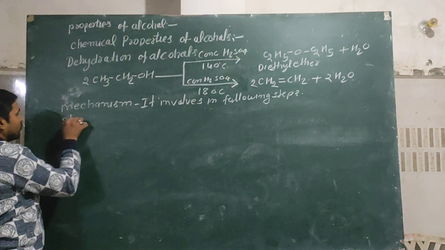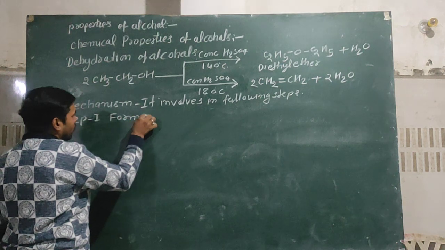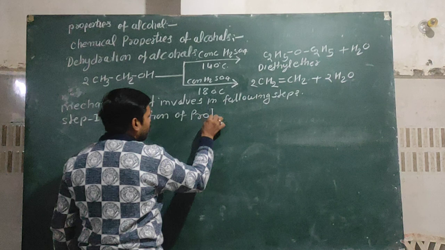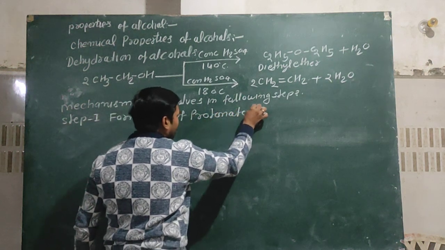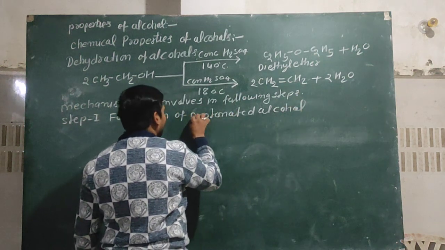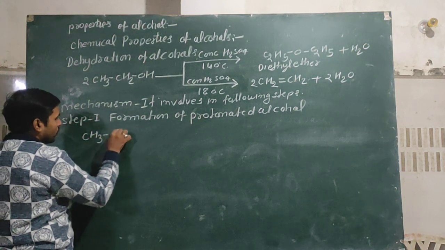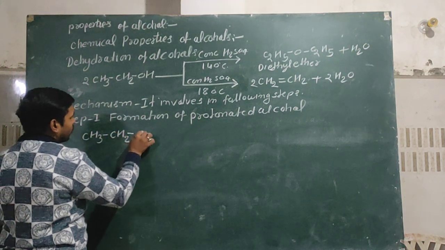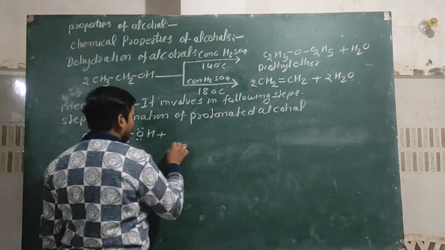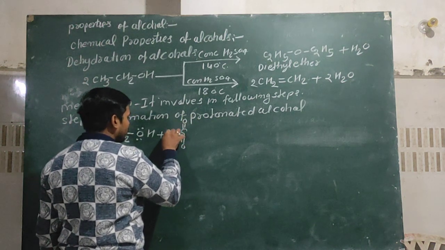Step first, formation of protonated alcohol. Okay, you can see here CH3CH2OH. Oxygen contains lone pair of electron, and the structure of H2SO4 is this.